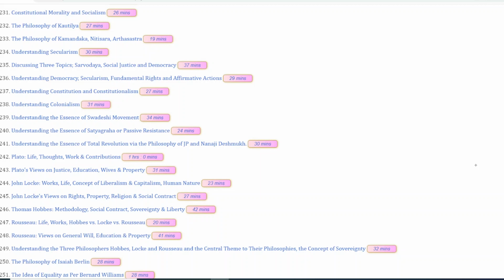So the first thing that we have is the definition of constitutional morality and socialism. Please watch the lecture here. The second philosopher that we have is Kautilya. Now, Kautilya is very important. The philosophy of Kautilya is extremely important in reference to the text, that is Arthashastra. So you must know every important bit pertaining to the text Arthashastra. It's all discussed in lecture 232.